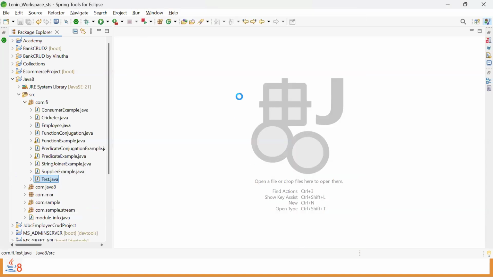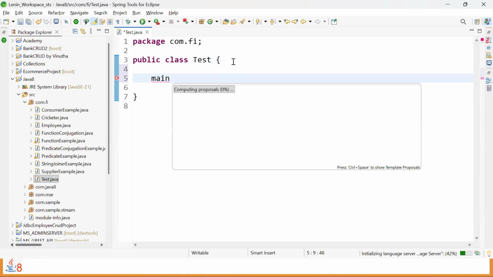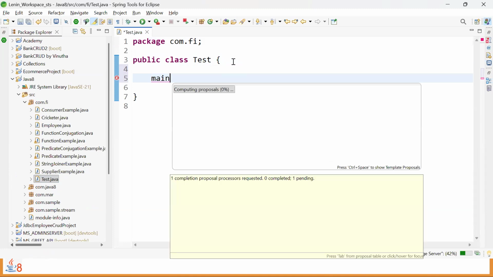Then this test class I'm going to use for execution purpose. Then let me consider the main method inside this one. And then followed by, let's define one class. And let's write the syntax of a method with some logic in that. Then we are going to use that as a method reference scenario.